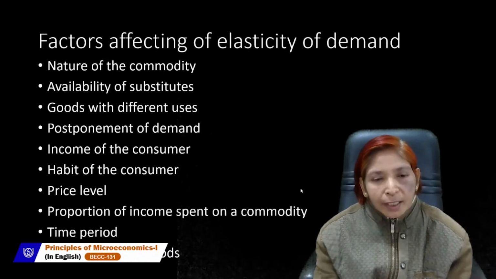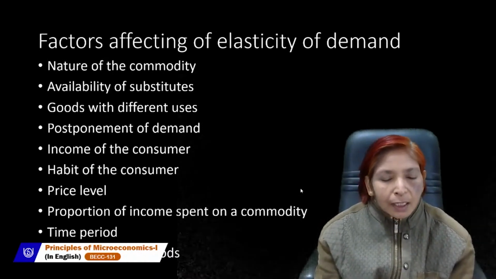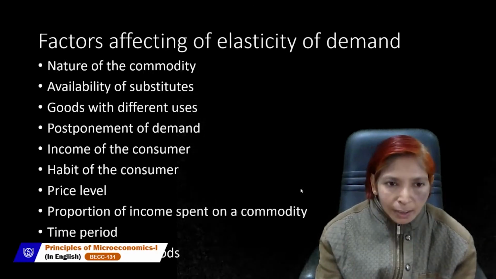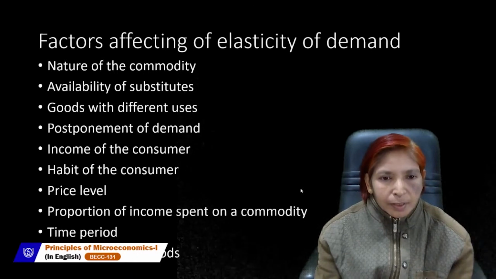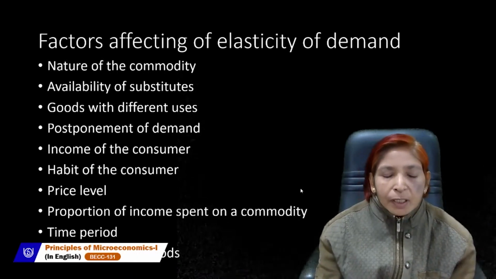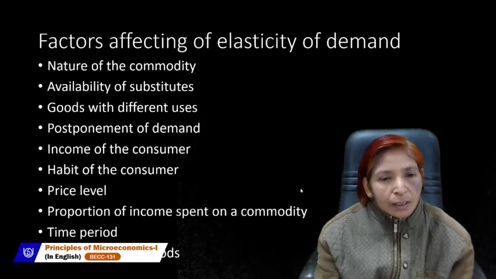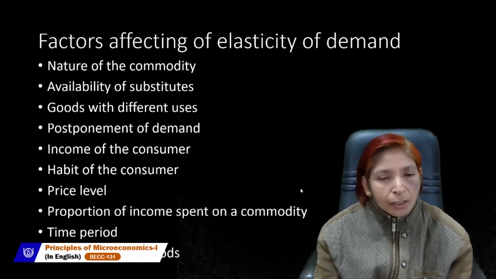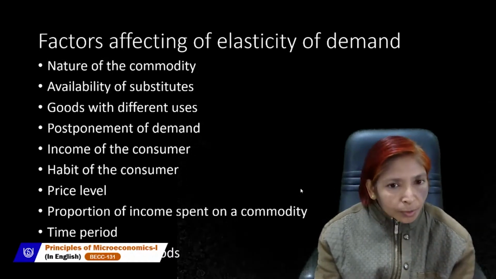As you know, if electricity is cheaper, then you will use more electricity. And if electricity is costly, then you will use limited electricity for limited purposes. If milk price is higher, then you will use it in limited quantity. And if milk price is lower, then you can use more.